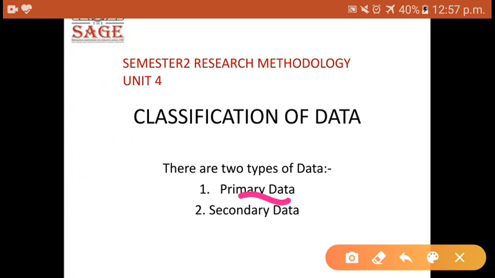I'm not saying that secondary data is not important, but primary data is important in the sense that you are trying to create data on your own depending upon the objectives of the research which you have.